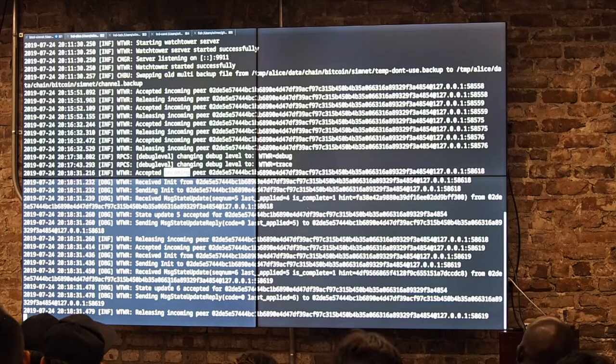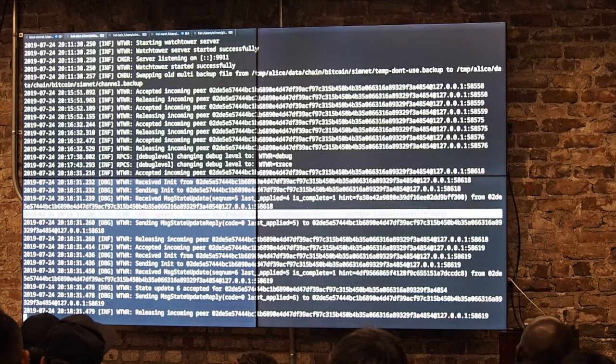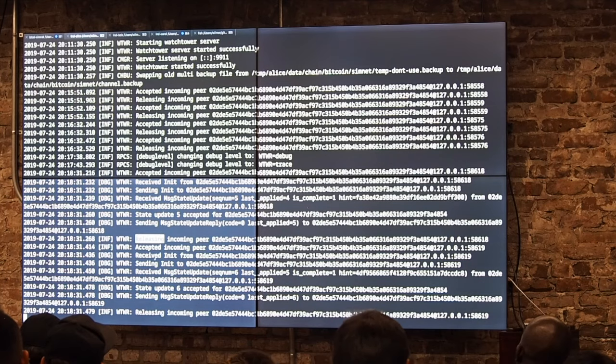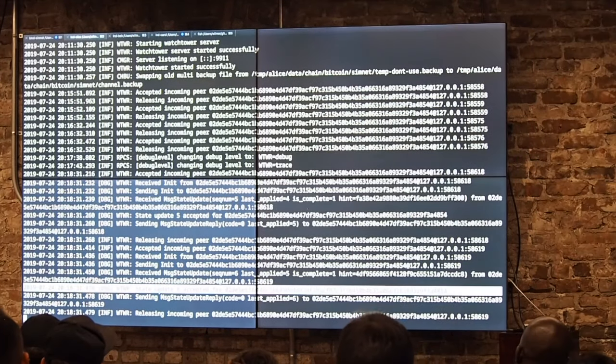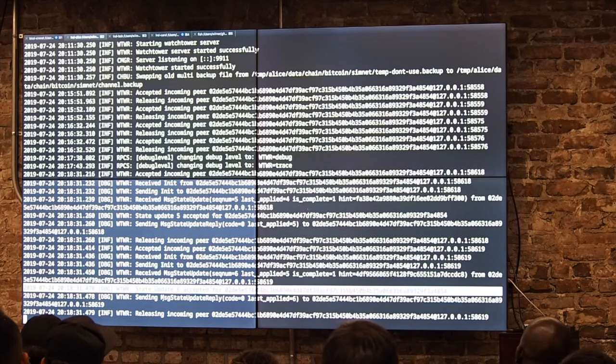So she's sent 5 updates up to the tower so far, and the tower responds saying that it got it. And then it does it again, because there are two state updates: one for the initial lock-in of the HTLC and another for it actually settling.